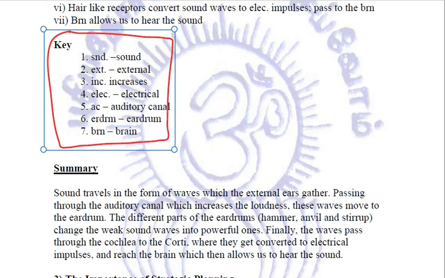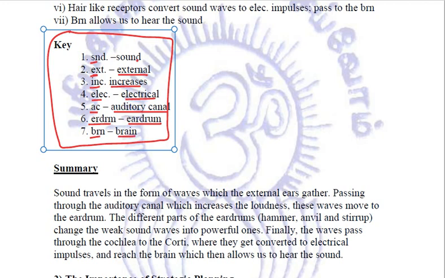Right now we don't have any idea what the notes are all about, what the passage was all about. But in such type 2 questions where the notes are already given, always go through the key first. For example, SND has been used for sound, EXT has been used for external, INC. has been used for increases, ELEC is for electrical, AC is for auditory canal, ER is for eardrum, and BRN is for brain.